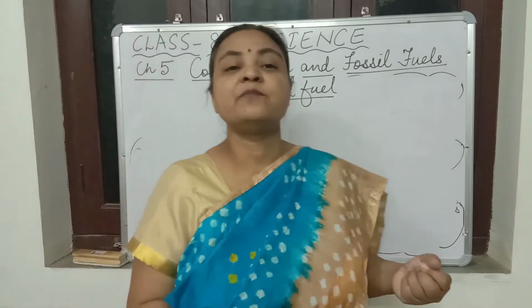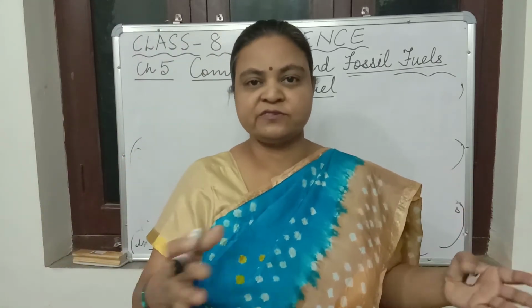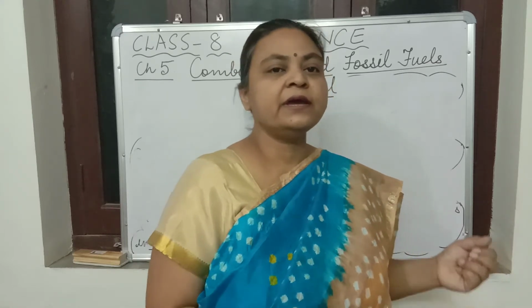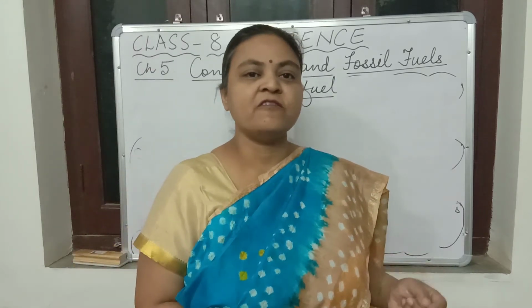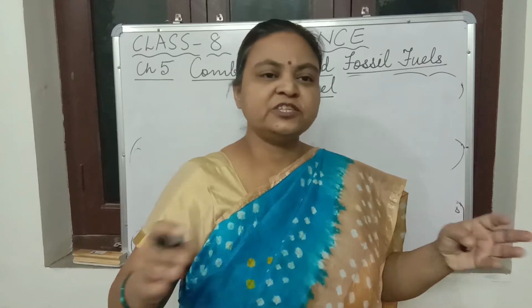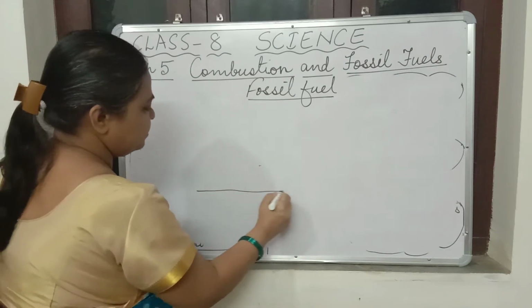Coal was made from the remains of dead plants. Forests got buried under the soil and made the coal. Here, petroleum is made from the dead remains of tiny sea animals. Large numbers of sea animals got covered under the rocks.